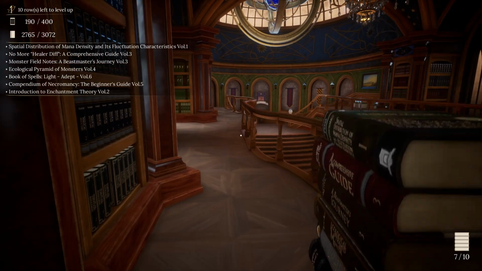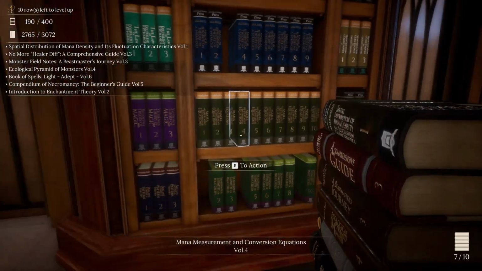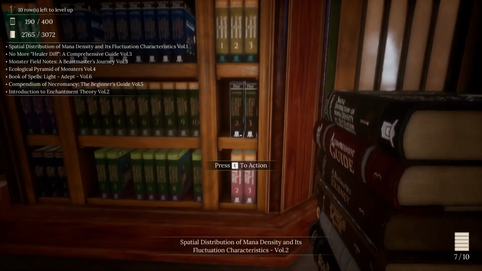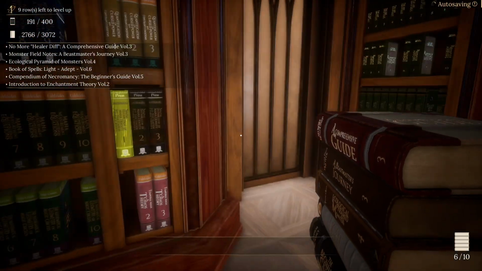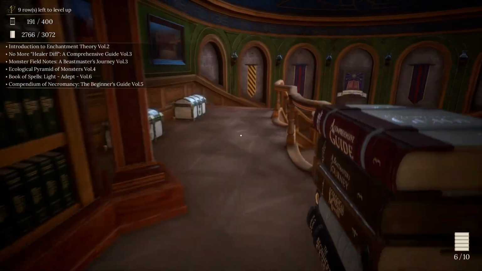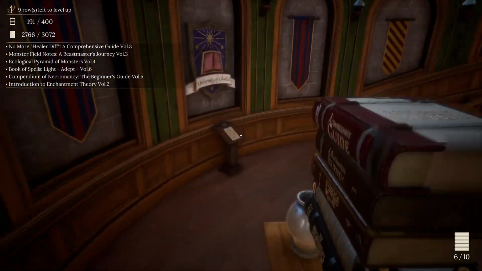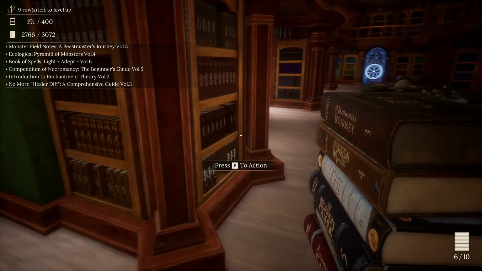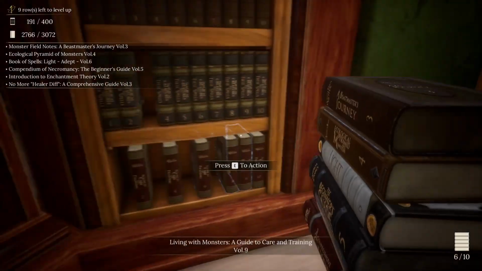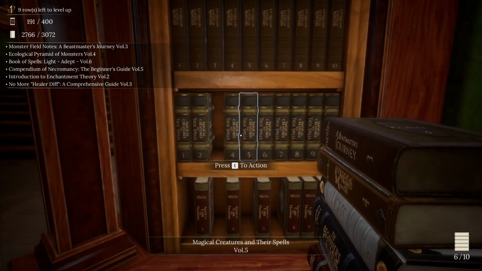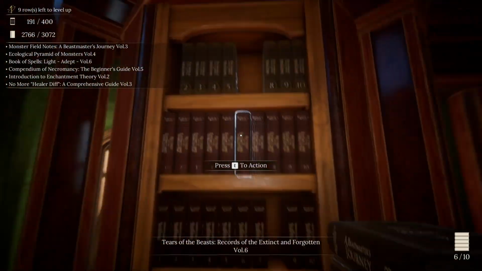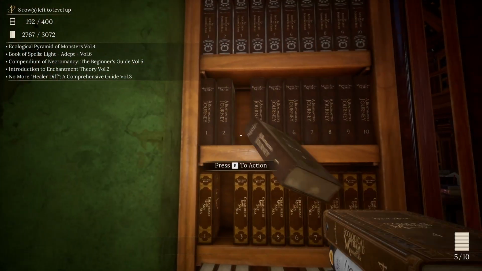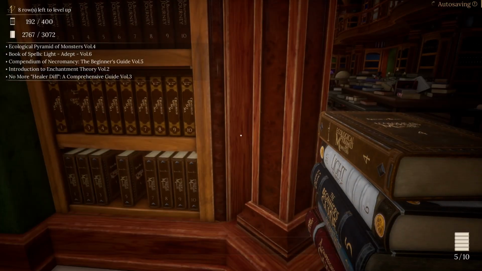Spatial Distribution of Mana Density and its Fluctuation Characteristics, Volume 1. That goes right here. Perfect. Healing, Monsterology. Start off with the Monsters Field Notes, Beastmaster's Journey, Volume 3. That's Magic Creatures and Spells. Here it is. Completes that one off. Ecological Pyramids of Monsters, Volume 4.